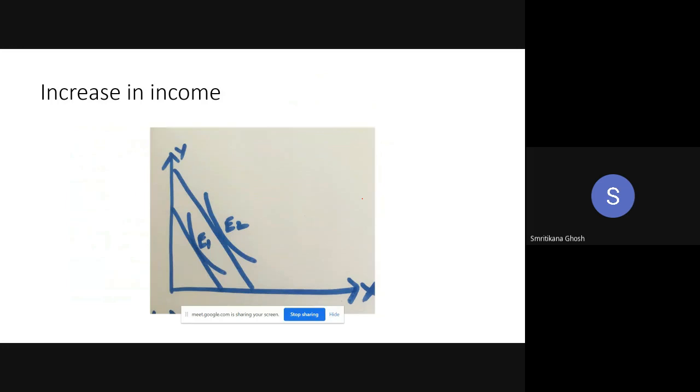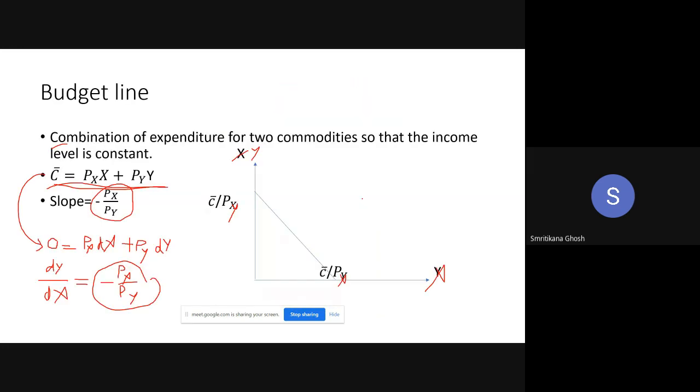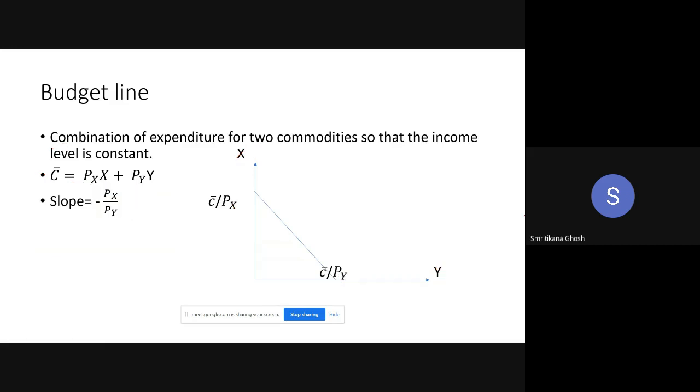the utility maximizing consumer. This is the equilibrium condition of the utility maximizing consumer, right? Now look, say your income has increased. Before going to that, look at this and tell me, if your income has increased, how will the budget line shift? In this slide, if your income, that is C bar, has increased, how will the budget line shift? It will shift outward. Parallelly.